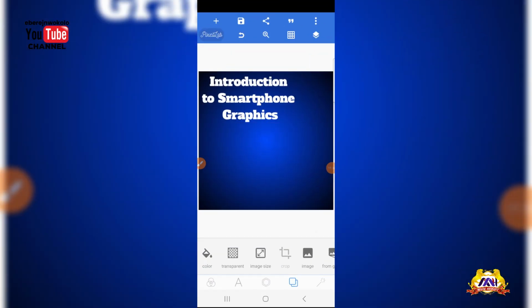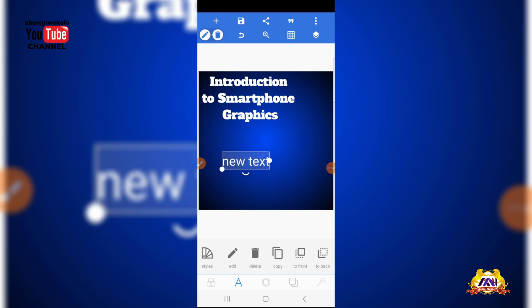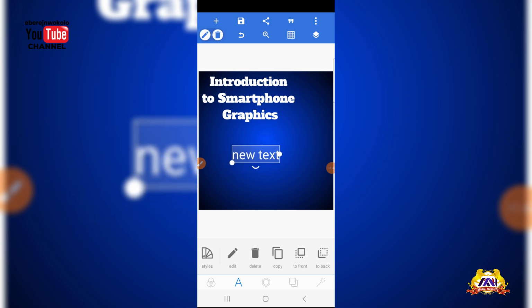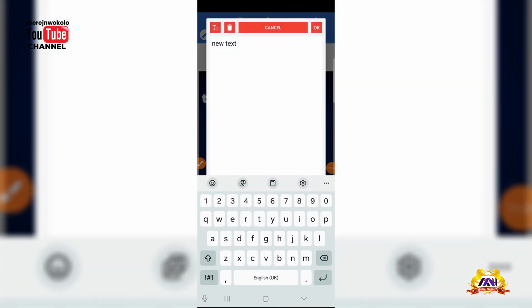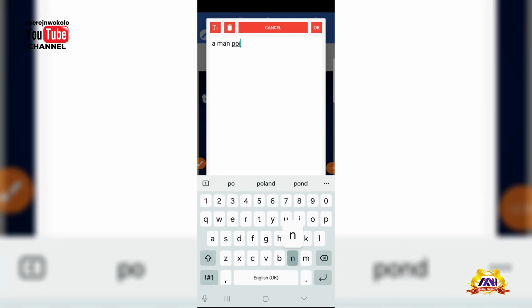There's something I want us to get clear here. Of course, if I need another text, I can click on text and new text will come out. I want us to get something here. If you really want an image without background, let me make it clear to us here. If you are searching for an image from Google, you can type a man pointing. Watch, I just want to show you something. Pointing, right.